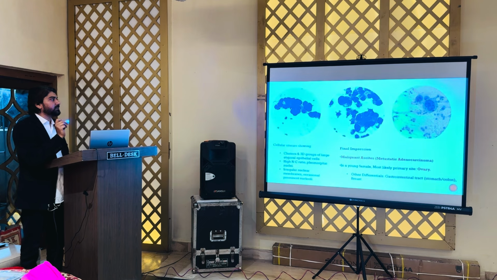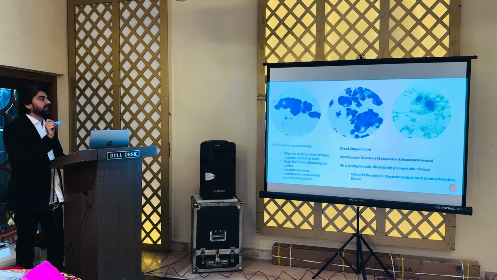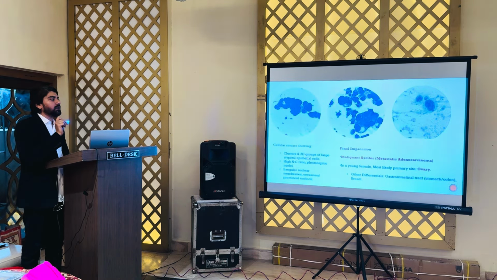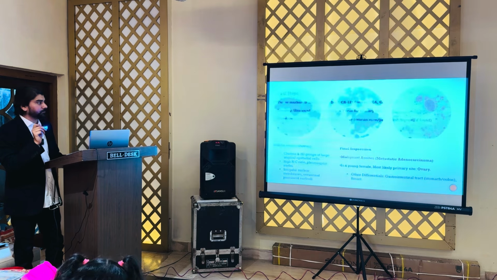So, these are the cells we can see here. These are large 3D groups of cells with atypical cells, high NC ratio with pleomorphic nuclei. So, this came out to be malignant ascites. This was a case of metastatic adenocarcinoma, and in a young female with this picture, we should always think of the primary site as ovary, because it's a young patient. So, ovarian carcinoma is very common.